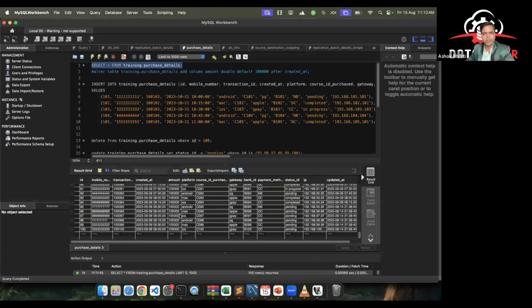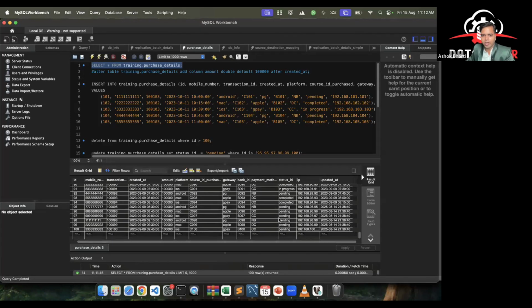Okay, as of now we have 100 rows because we are in a demo, and you should focus on the last entries here. There is a column called status ID, and you should focus on the last 5-6 transactions. So pending is written. Why is it important? Because we will rerun the demo and we will change the same data, and you will see the impact of this on the data lake. Okay, so you focus: we have 100 rows and we have pending in the last 6 rows. Okay, now let me go to my data lake that is in DBeaver.